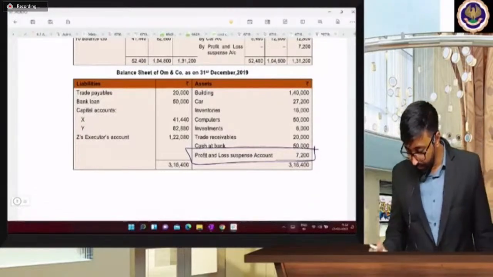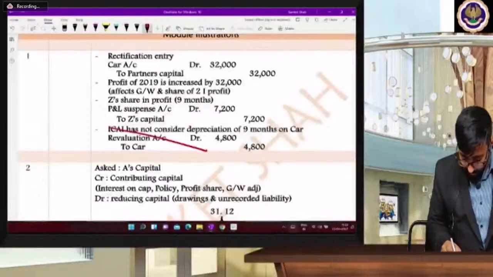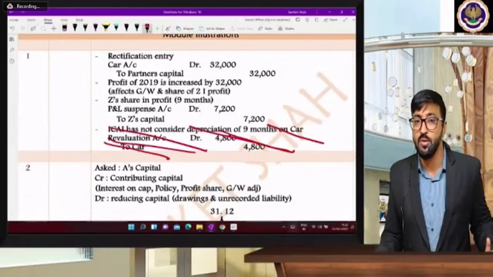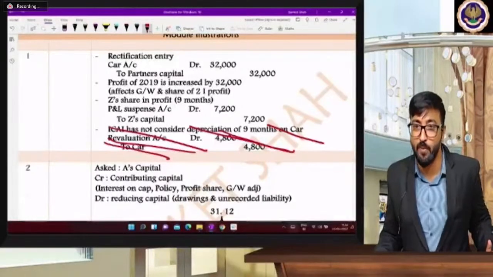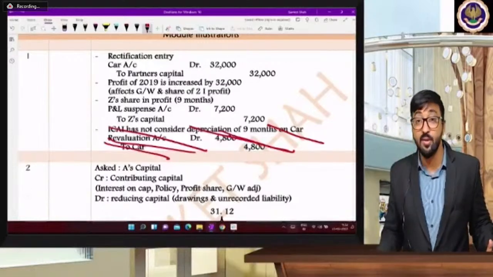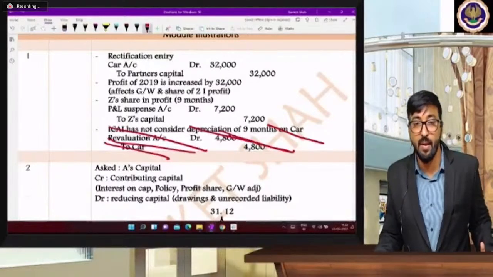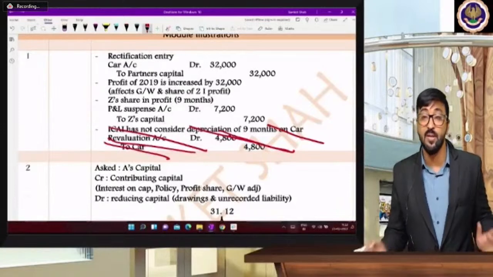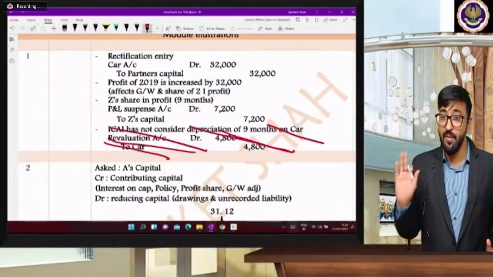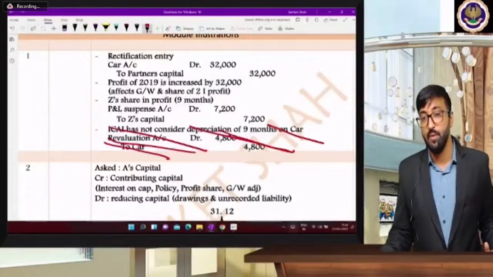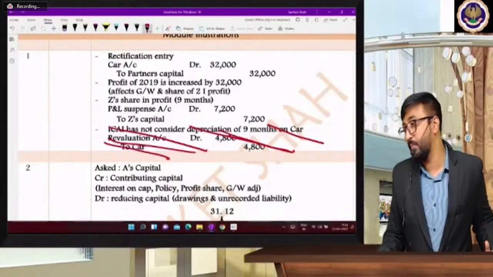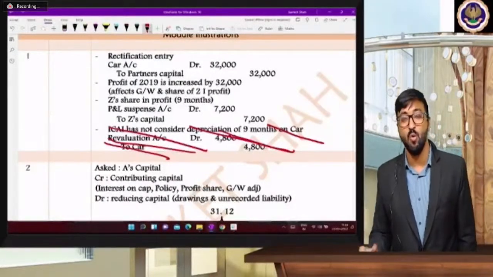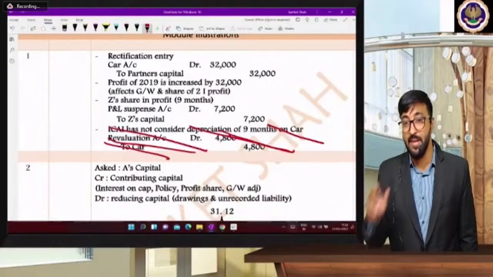32,000. Yes, sorry. Now, yes, I will remove this sentence. My notes are previous notes. Sorry, we have updated it just 3 months back. So my notes are not yet updated. In this batch of Pune branch, I'm going to update it. But yes, this is how ICAI has immediately improved. Yes, thank you, Priya ma'am, Seema ma'am. You immediately took action on these points. So ICAI has improved its study material immediately. So previously they had not provided depreciation of 9 months. Yes, but we rectified it. Revaluation account debit to car, we passed the entry 4,800 and we are getting the tallied figure. So very, very important. In the old study material, you may have some other figures. Please solve it from the new study material.